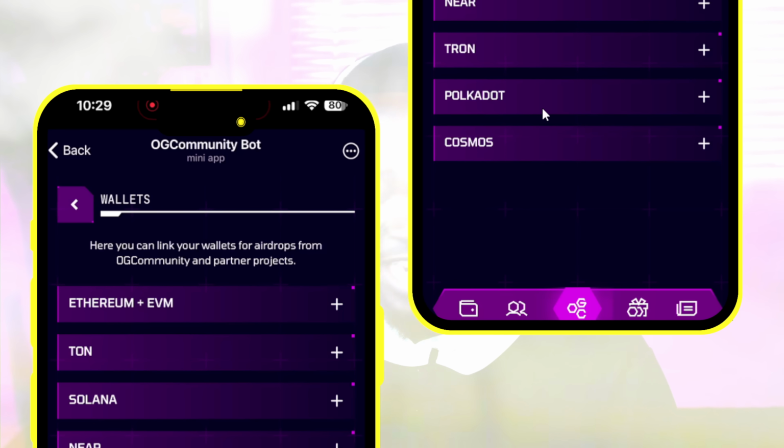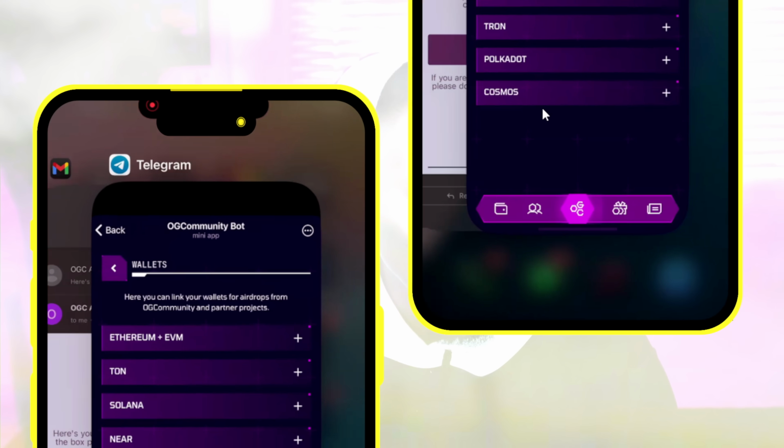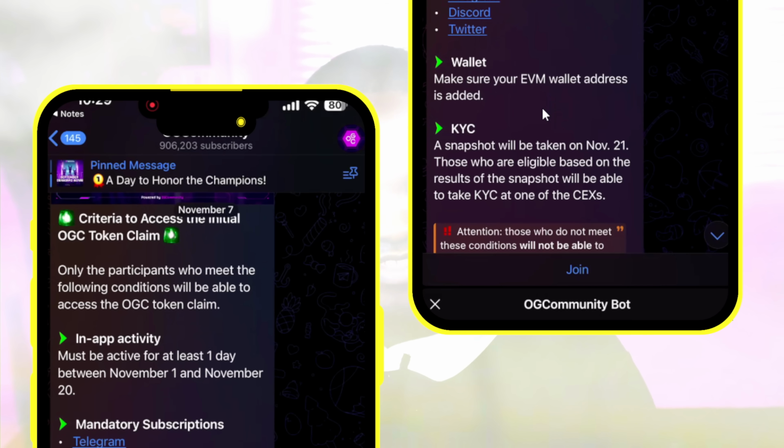So on their eligibility criteria, let's go to the eligibility criteria on their Telegram channel and see what they said on there. So on the criteria, they said only the participants who meet the following condition will be able to access the OGC token claim. So number one is you must be active for at least 1 day between November 1st and November 20th. So you still have like 6 days right now. You have about 10 days, from the November 1st to November. You must be active at least 1 day.